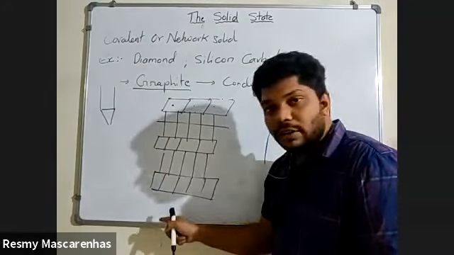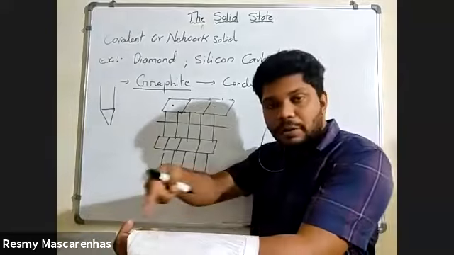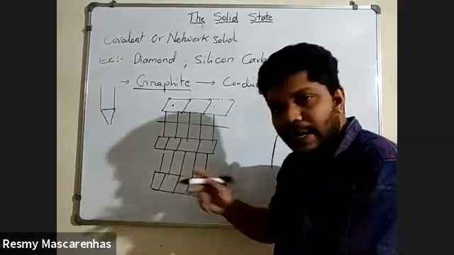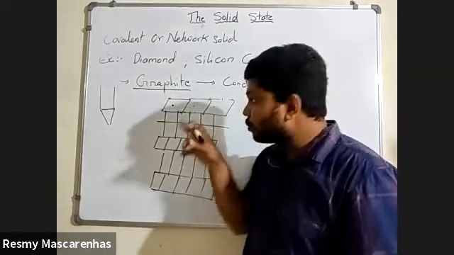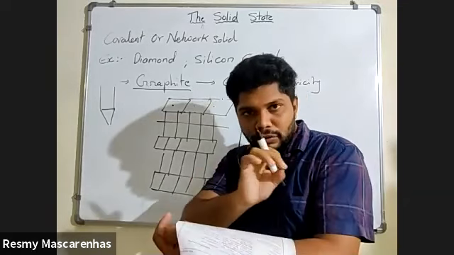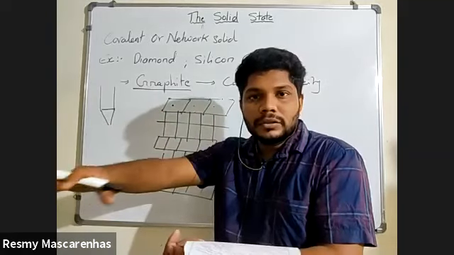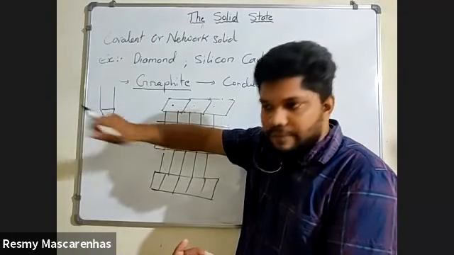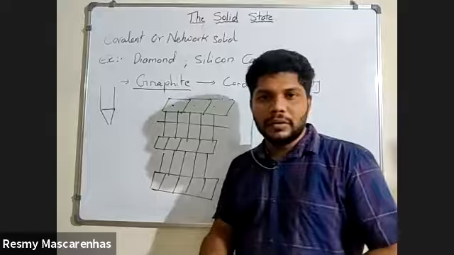One layer continuously, it will not break. Whichever is last, that layer will break. Now this layer will break, and you will find it on your paper. So whenever you are continuously writing, every time one layer breaks off, and you will see a print on your paper. It is because of the weak van der Waals force. If suppose that force was very strong, you would not see that print on your paper. So whatever mark of the pencil you see, it is nothing but a layer of graphite. There are millions of layers in this pencil lead. Every time it breaks, you will see one layer. Understood? Yes or no? Yes, sir.